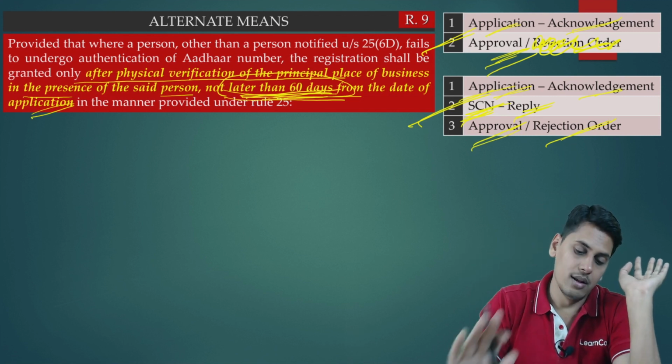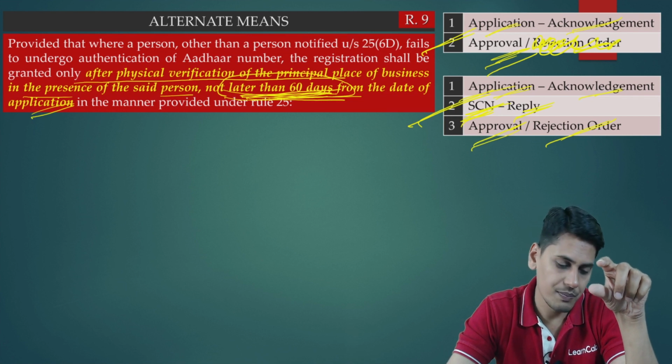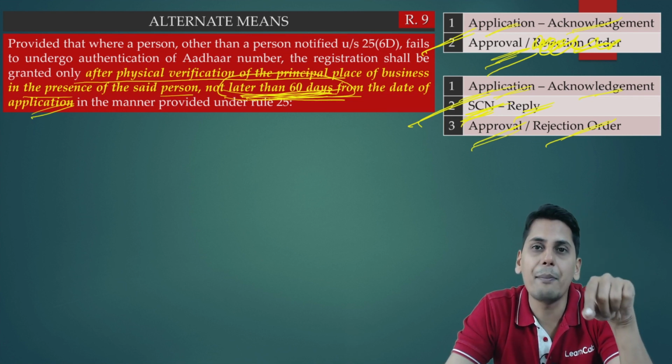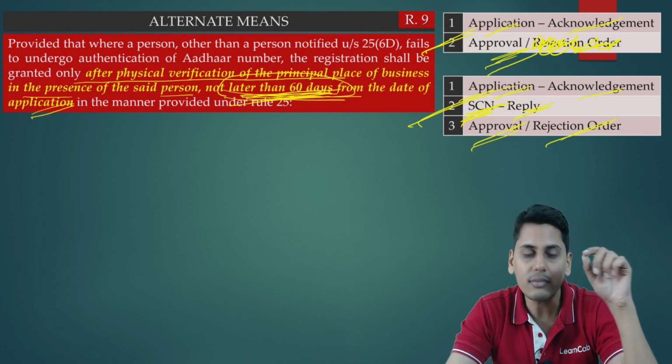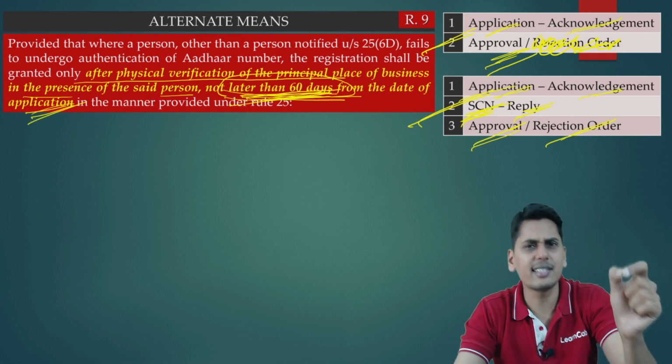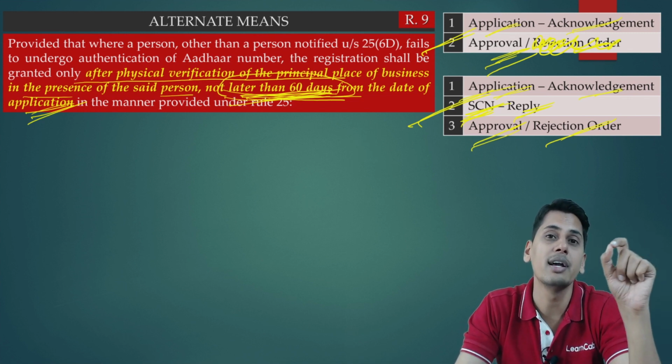Friends, with this brief background, now the point which we were discussing is, when should the physical verification happen? Prior to amendment, it was not later than 60 days from the date of application. This 60 days has now been reduced, but it has been reduced indirectly.